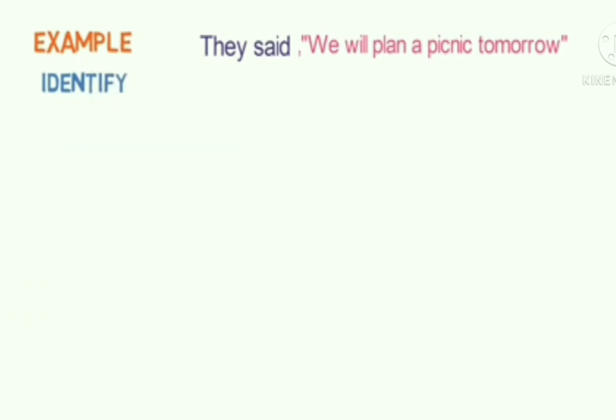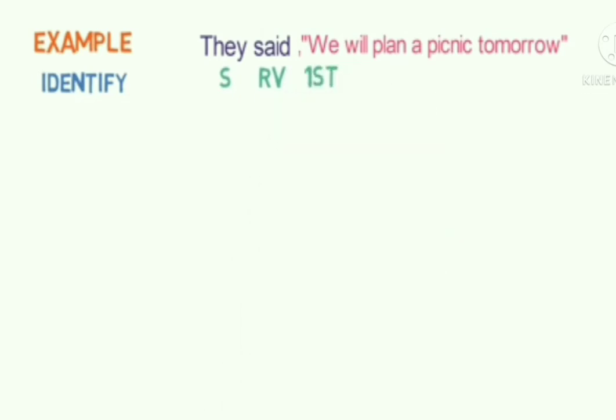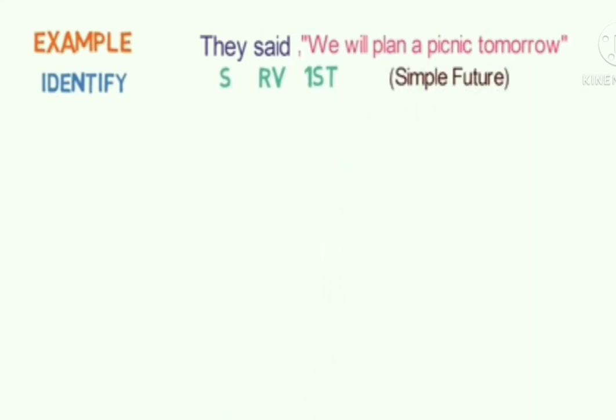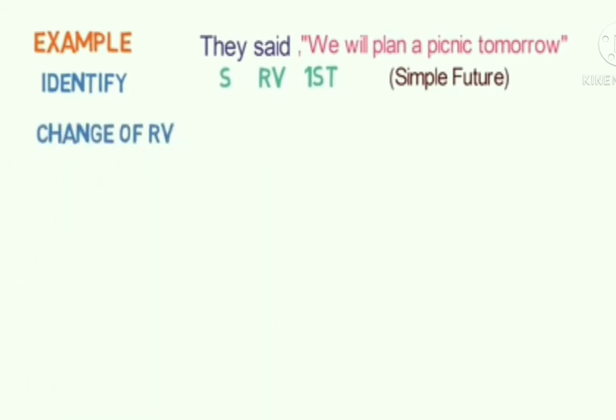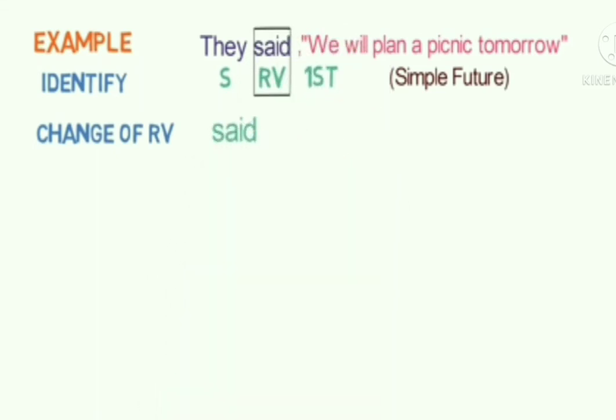Let's look at the first step, that is identification. They is the subject, said is the reporting verb, we is the first person, and as said is in the past tense, so we need to change the tense in the reported speech. Here it is simple future tense. Second step is change of reporting verb. As we had studied, said will be unchanged, it will be said only.